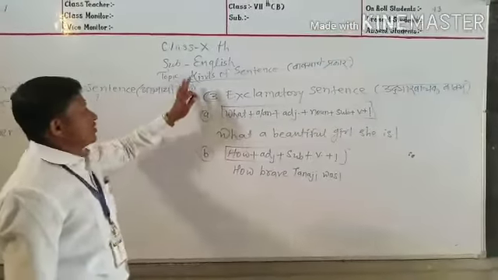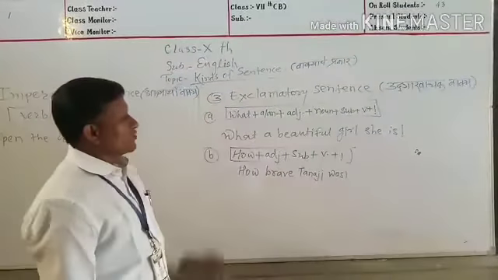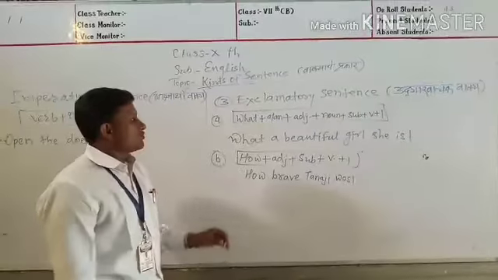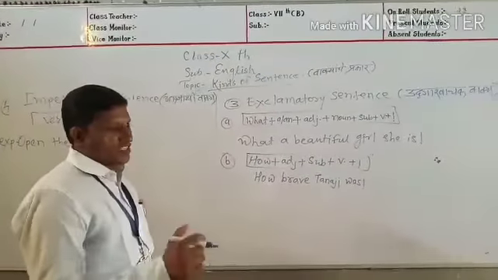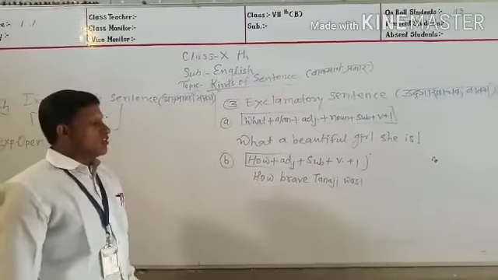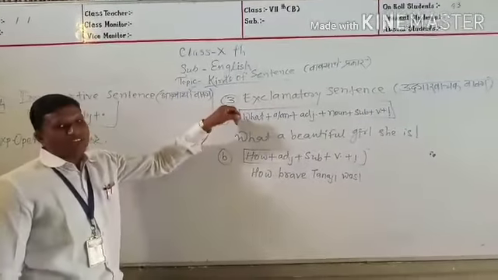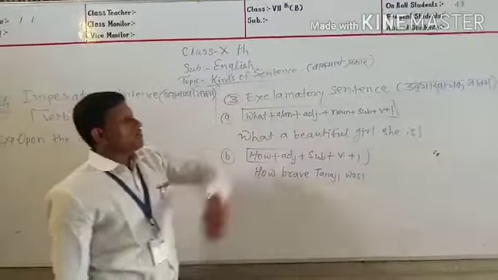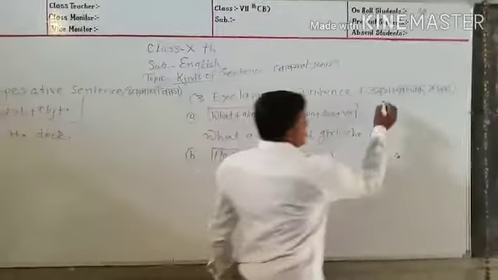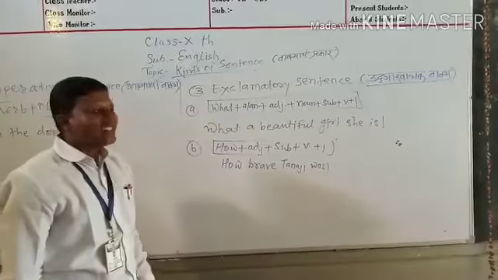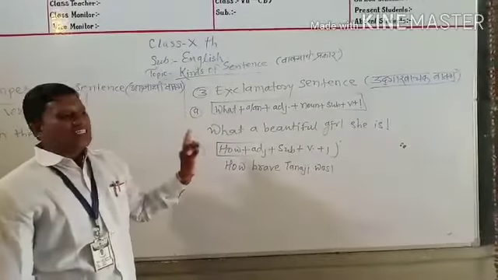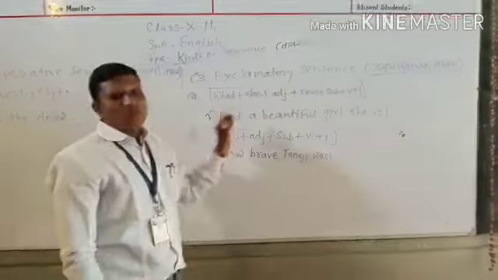We are going to learn the kinds of sentences. Here are the four kinds of sentences, and first of all we have learned the assertive sentence. Then we learned the interrogative sentence. In this way, the third kind of sentence is the exclamatory sentence. It is called Udgarvachak Vakya. When emotions and feelings are important.